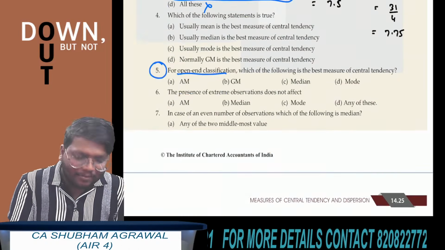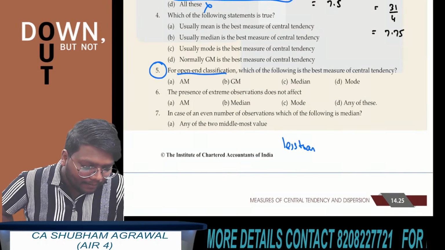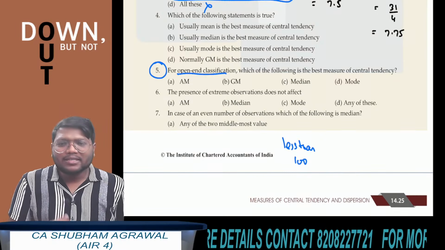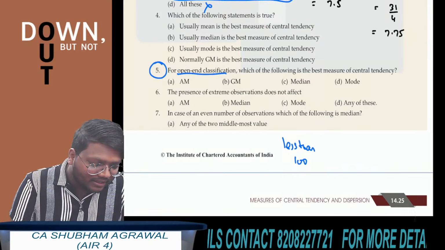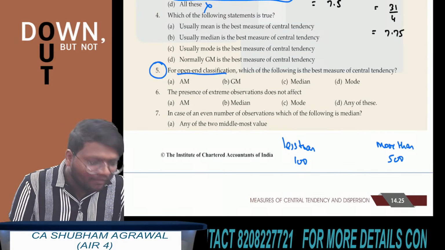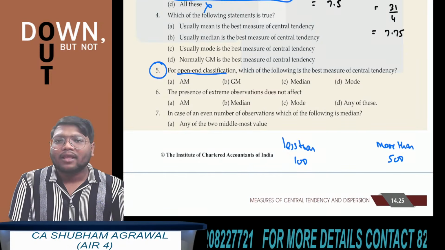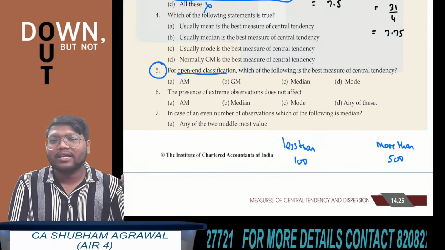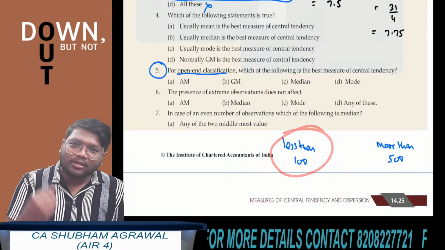Okay, let's say if I am writing the first class interval as less than 100, this is not properly defined. Or if I'm writing, let's say, the last class interval is more than 500. So more than 500 means what? The value can be anything which is more than 500. It can be even 1000, 2000, 3000, 1 lakh, 10 lakh, anything. Less than 100 means what? Here also the value can be anything.